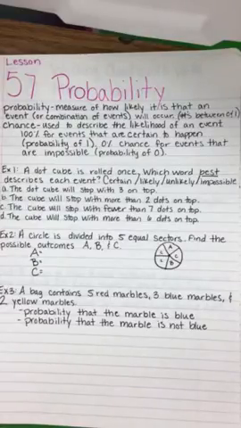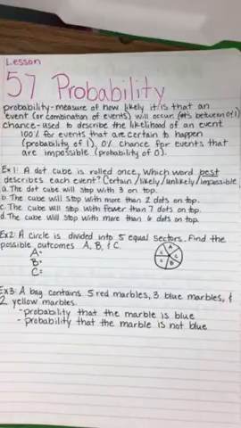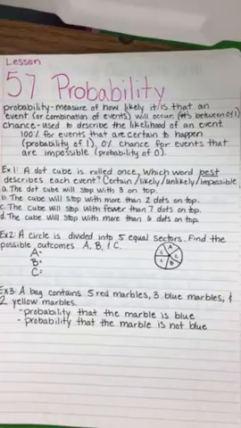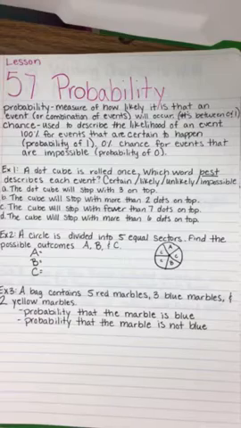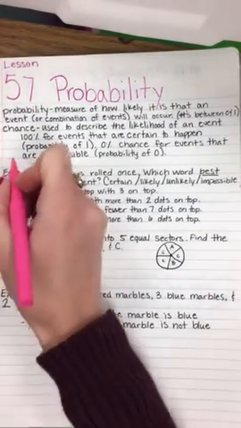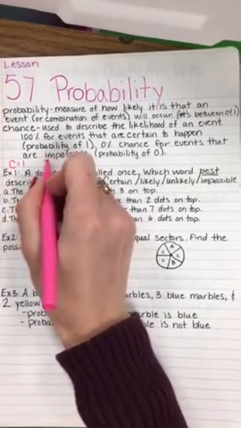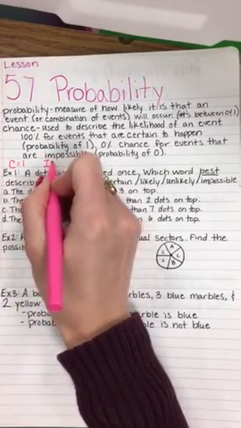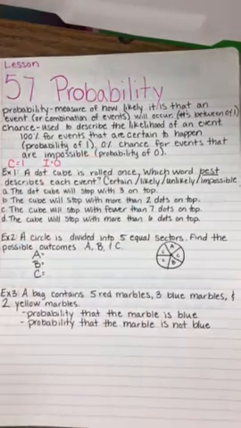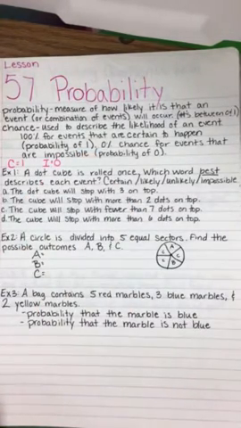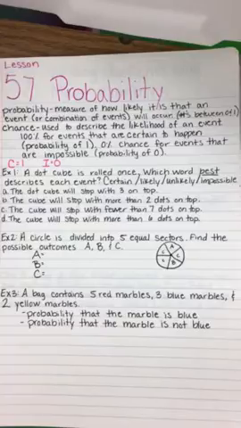Probabilities are numbers between 0 and 1. An event that is certain to occur has the probability of 1. An event that is impossible to occur has the probability of 0. So certain has the probability of 1. Impossible has the probability of 0. If an event may or may not occur, then its probability is a fraction between 0 and 1.